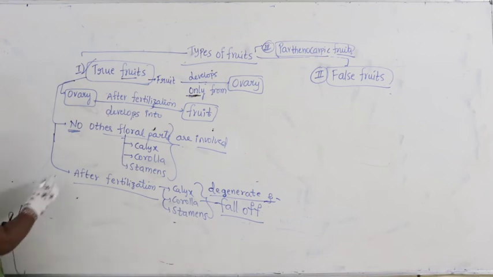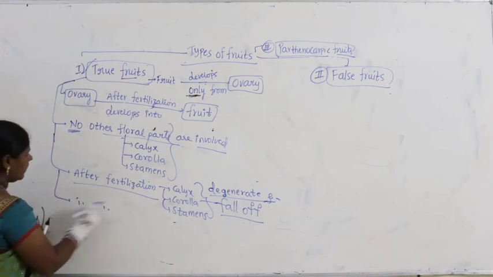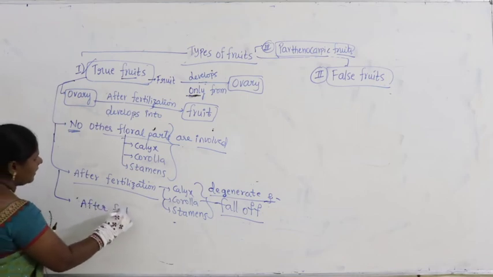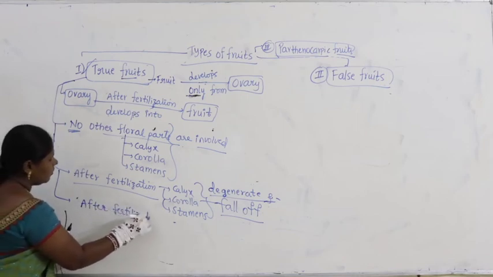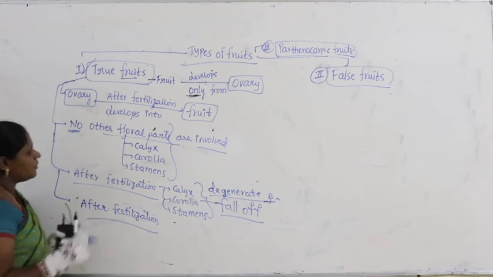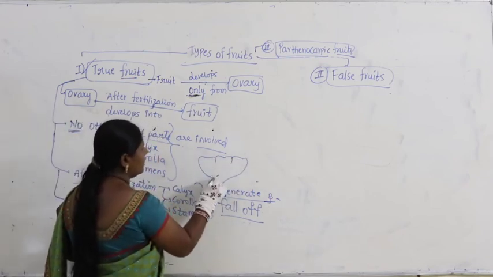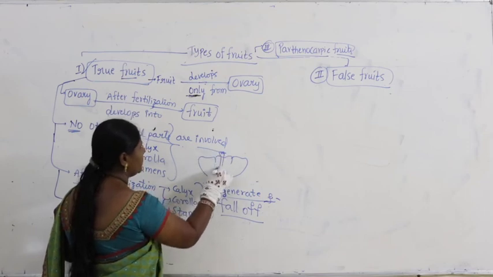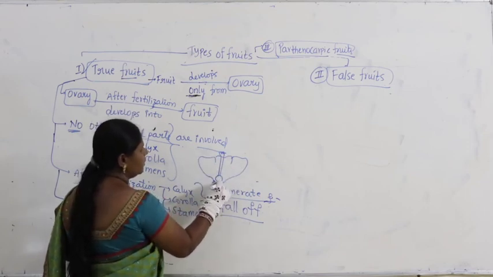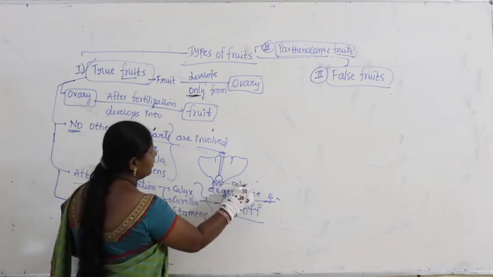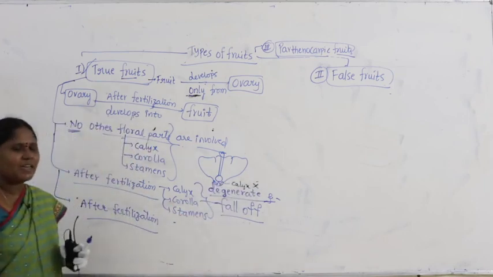Why? Because after fertilization, what is left? So when you take the flower, here is the ovary, this is gynoecium. So here you find calyx. Calyx also will fall off, the green colored sepals.